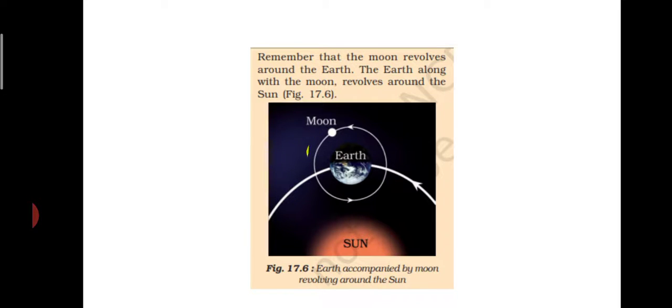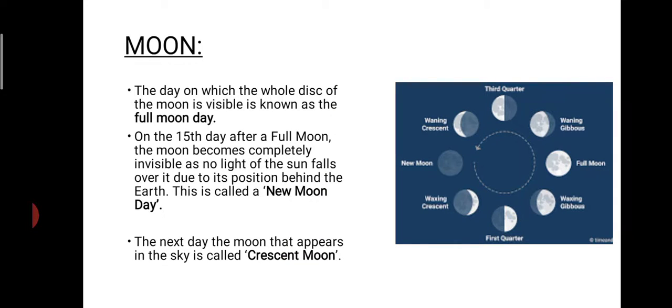Children, the moon is always revolving around the earth, isn't it? And the earth along with the moon revolves around the sun. Here you can see the moon is revolving around the earth, and all this together is revolving around the sun. When we look at what a full moon is, it is a day on which the whole disk of the moon is visible. Here you can see this is the full moon. The whole disk of the moon is visible to us.